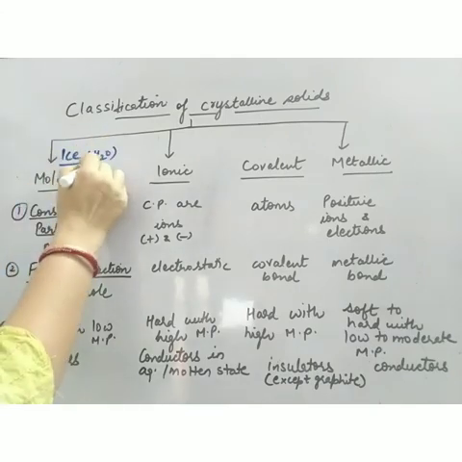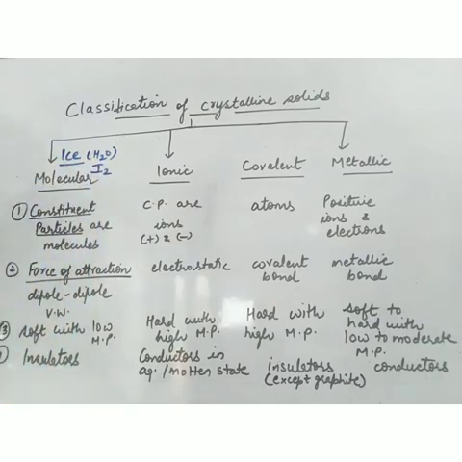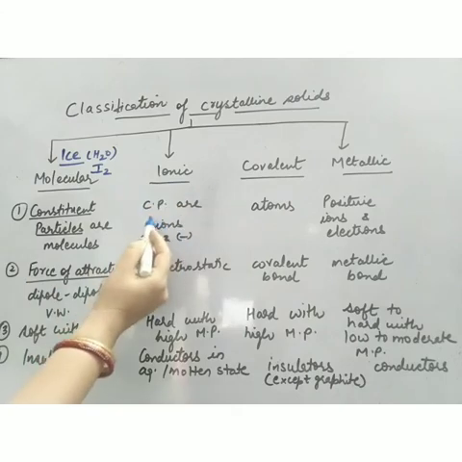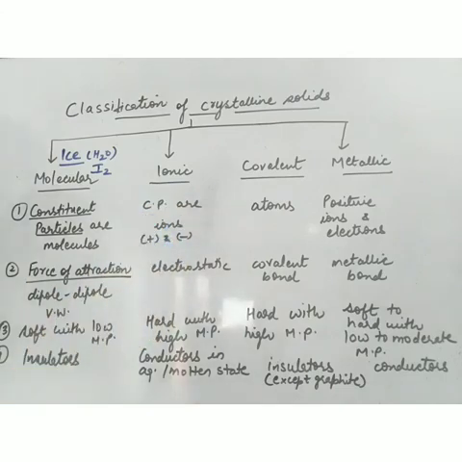The next example can be iodine. I2 is solid in state. I2 molecules are there. In ionic solids, the constituent particles are positive and negative ions.